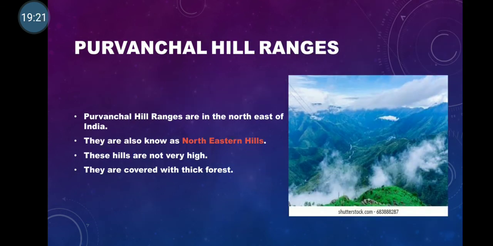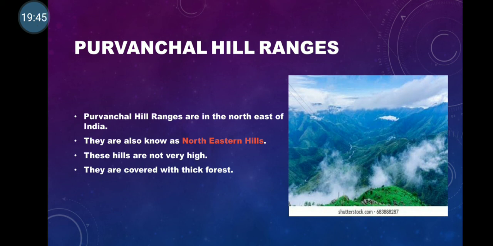Now we go on to the Purvanchal hill ranges. Children, Purvanchal hill ranges are in the northeast of India, and that's why they are also called the northeastern hills. These hills are not very big. They are covered with thick forest.